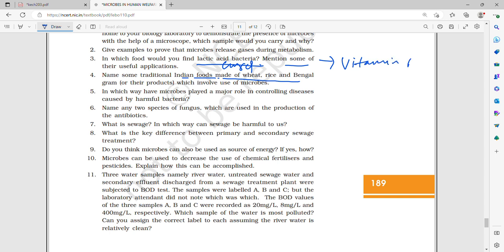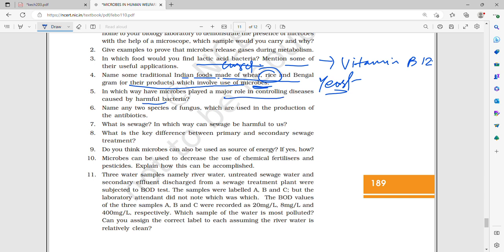Vitamin B12 increases. Healthy also, it is good for digestion and all. Name some traditional foods. So many. Bread and all, it involves the use of microbes like yeast. And then you can ferment rice to form beverages also with the help of yeast.